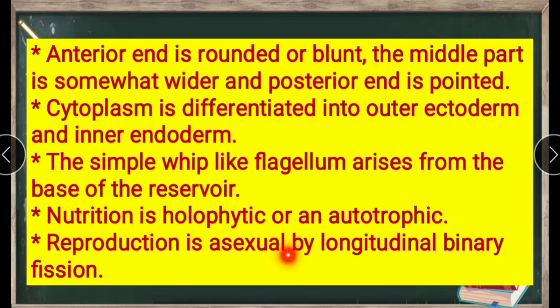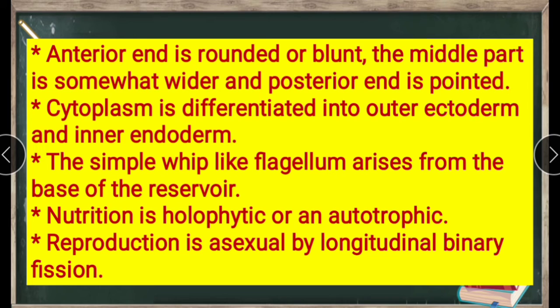Reproduction is asexual by longitudinal binary fission. What is meant by binary fission? It is asexual reproduction by the separation of the body into two new bodies. Here the reproduction is asexual, and by asexual reproduction there is a separation of the body into two new bodies.